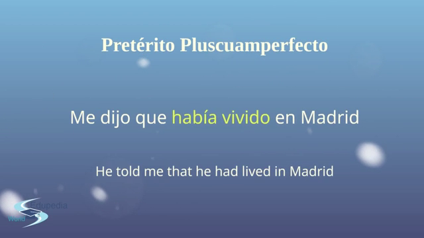Pretérito pluscuamperfecto. Me dijo que había vivido en Madrid. He told me that he had lived in Madrid. Okay? The haber verb is kind of used as a translation of have when using compound tenses in English, okay? Había vivido, él había vivido, he had lived, okay? The pluscuamperfecto is used for this kind of complex sentences, okay?